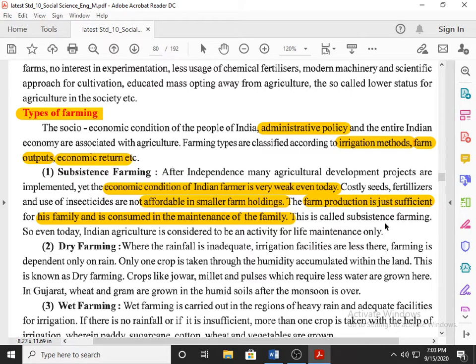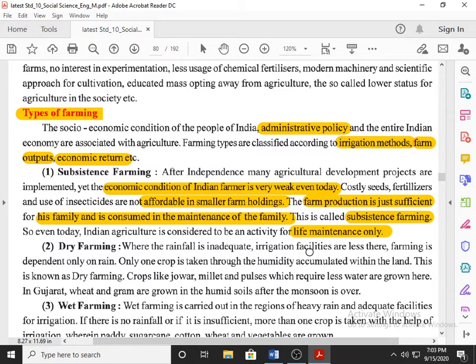This type of farming is called subsistence farming. In this farming, the farmer farms only for his own family, not for anybody else. He cannot go to market and sell the products, because whatever crops are grown are limited to that family. Even today, Indian agriculture is considered an activity for life maintenance only. The farmer grows only that much crop with which he can live. That's it.